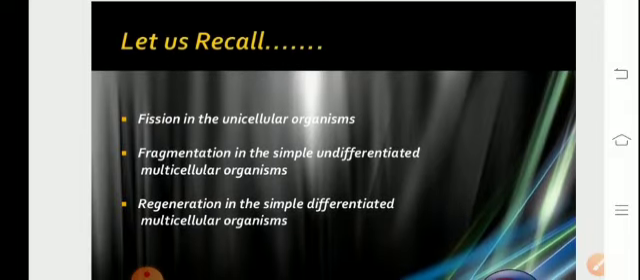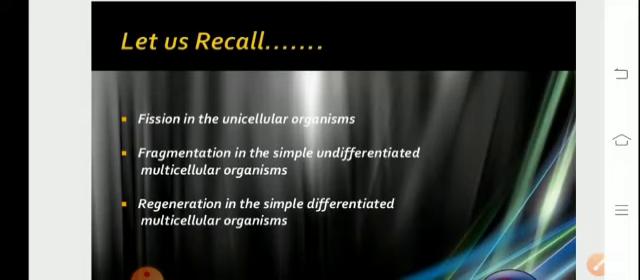Now, let us recall the concepts we have discussed. Fission is observed in unicellular organisms. It could be either binary or multiple. Fragmentation is a type of asexual reproduction which involves the division of a mature organism into fragments or pieces from which new organisms are formed. Regeneration, which is observed in multicellular organisms like planaria, involves the formation of new organisms from body pieces.